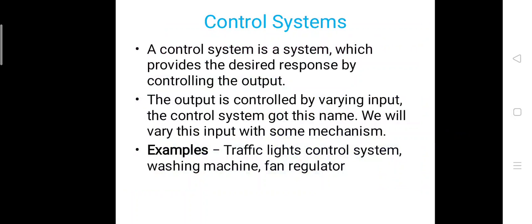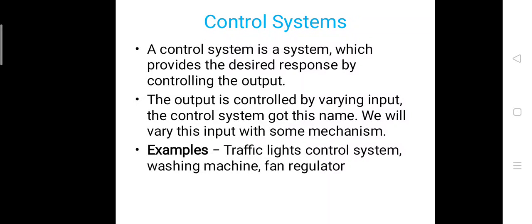So what is control system? A control system is a system which provides the desired response by controlling the output. The output is controlled by varying input, and that is the reason the control system got this name. We will vary this input with some mechanism. So we can say that a control system